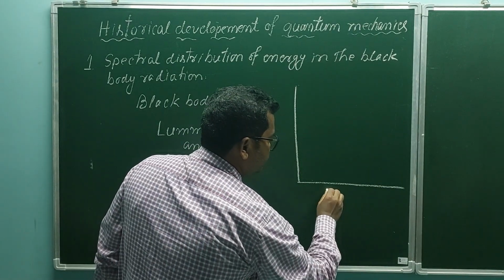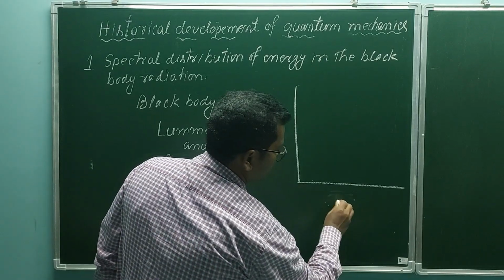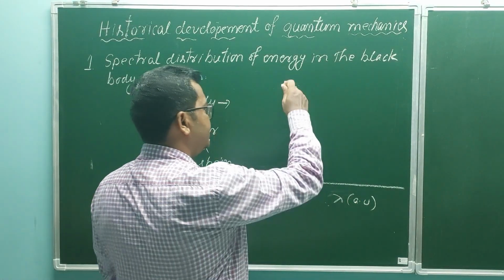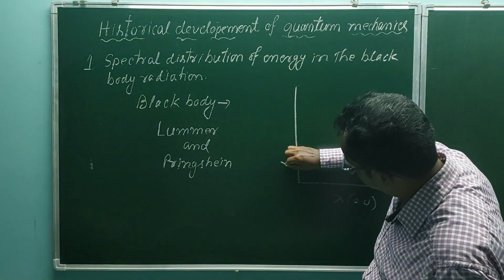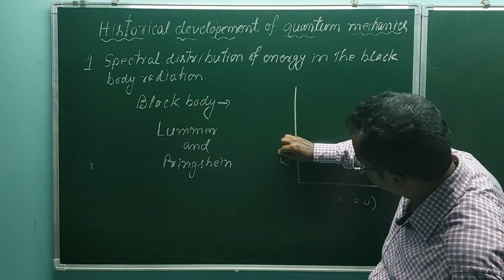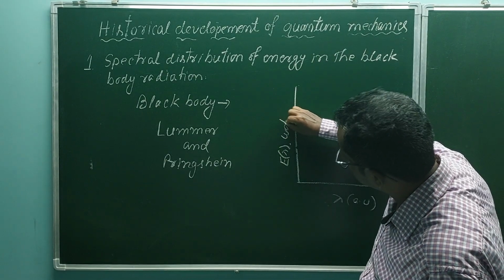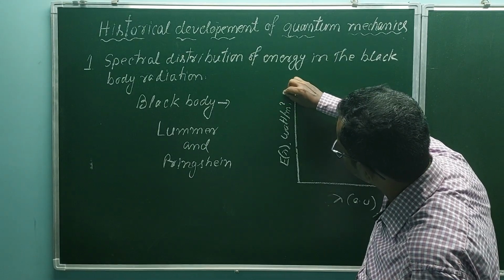On this axis, this is lambda in atomic unit, and on this axis is energy, the energy as a function of lambda, watt per meter square, also in atomic unit.